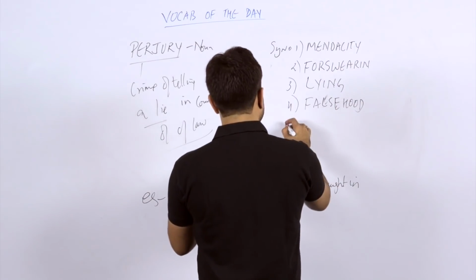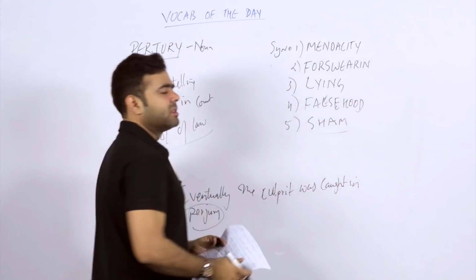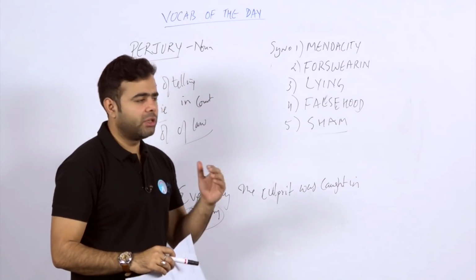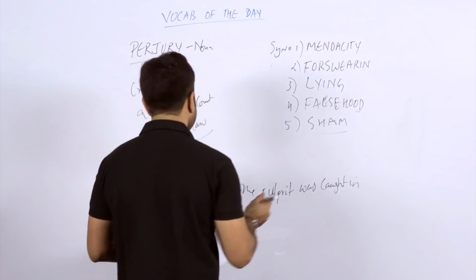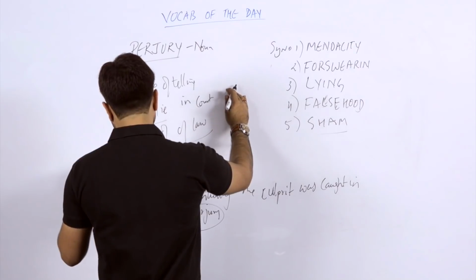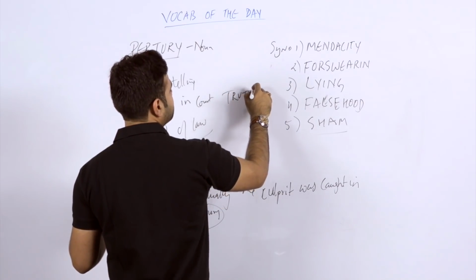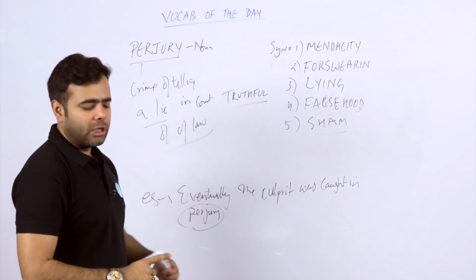Fifth you can take the word sham. Sham is when you decline something like truth or a statement and you speak a false statement. That is a lie. What can be the antonym? Truthful, or an honest person.